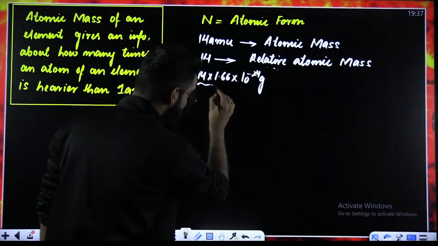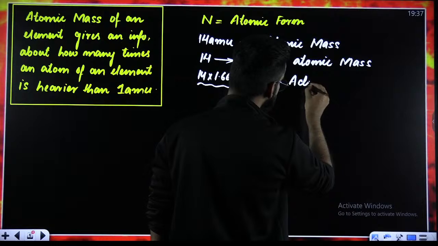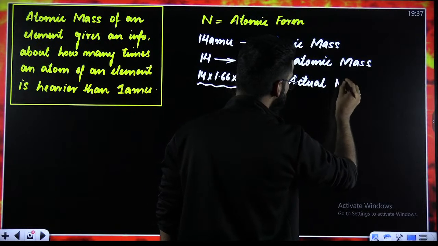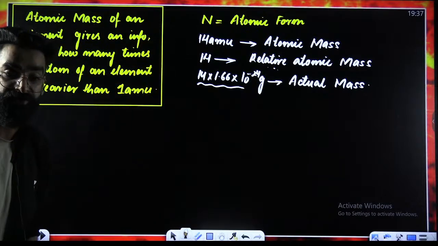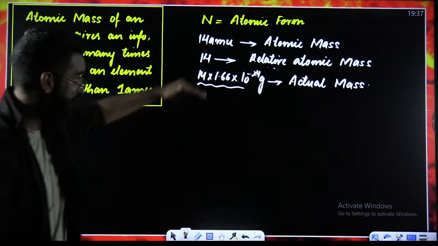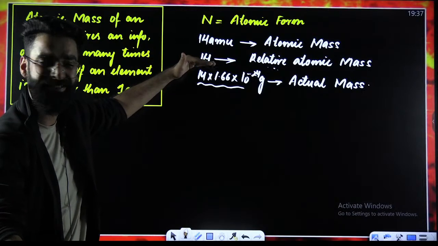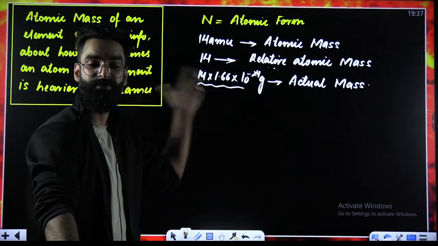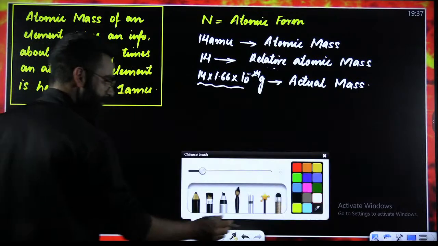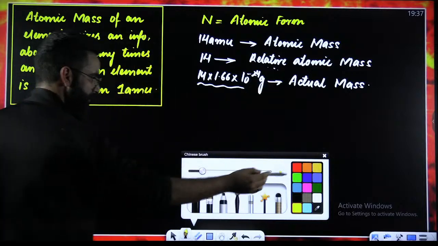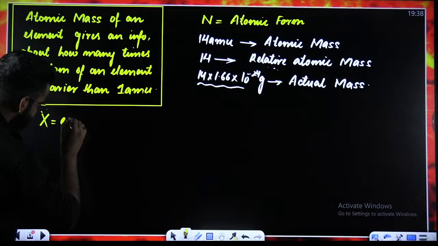And this whole term, I will be calling as the actual mass of N. So remember these three terms: one with AMU, one without any units, one in this particular format. For example, if I generalize it, my dear students, I'm taking an element X.